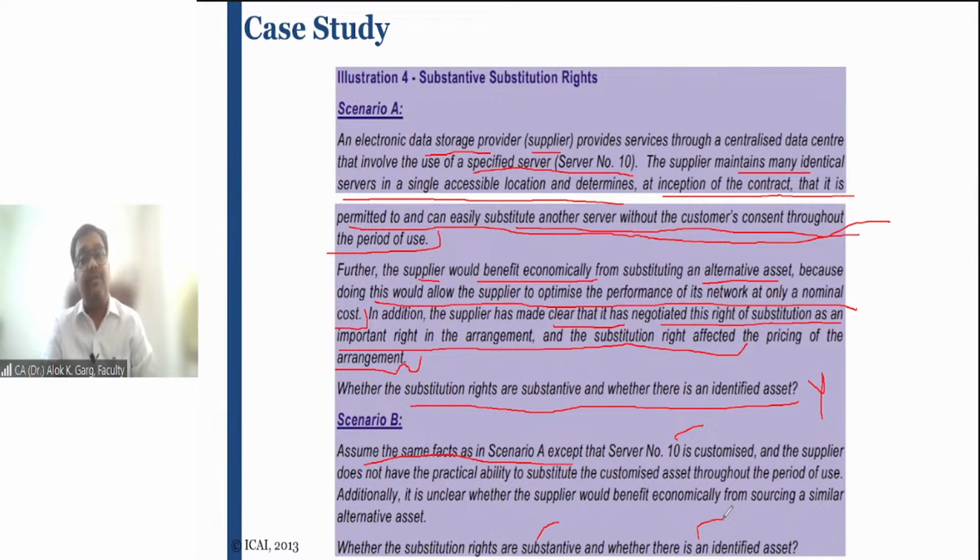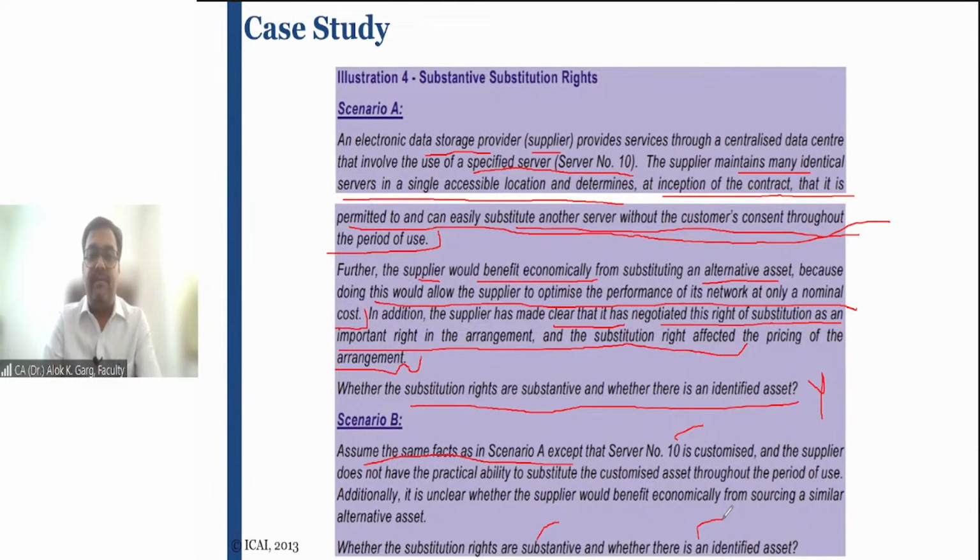And it is further written that the price which was negotiated was a very competitive, very cheap price. And why is this price given? This price is given because the lessor wants to keep the substantive substitution right, and that is why the lessor has given a very competitive price. Clear? Is that clear, friends?